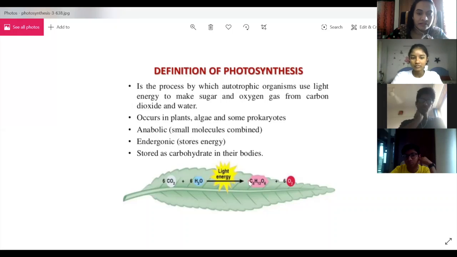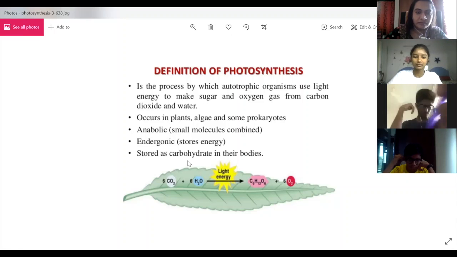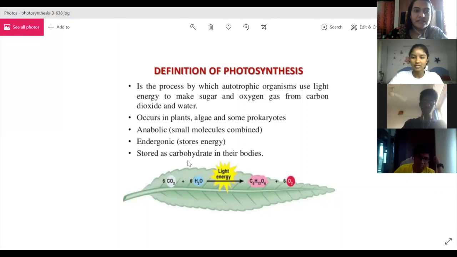So you see that in the preparation of glucose, you see many molecules coming together. When glucose is prepared, it is stored as starch in the plant body. Clear, children? Yes, ma'am.